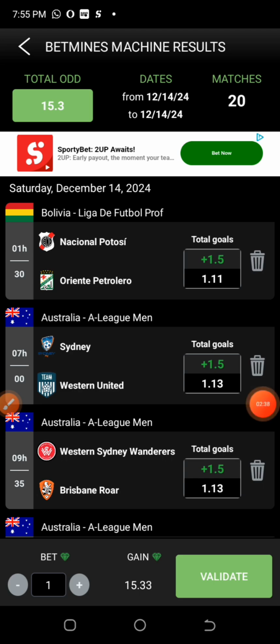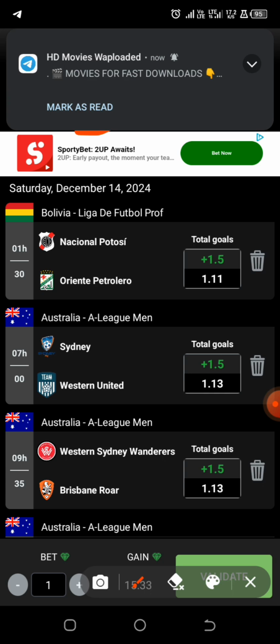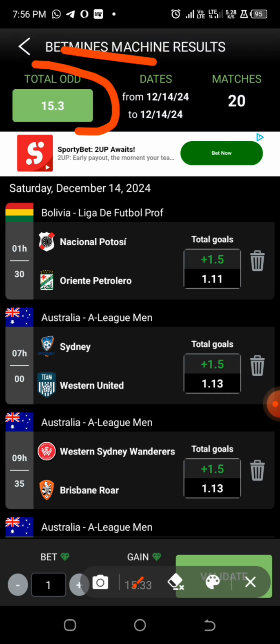So guys, we have 20 games generated by this app, and out of these 20 games, trust me, you can be lucky to win all of them, because the total odd for these 20 games seems to be 15 odds. That is because the app generated what we gave it. We decided to go for games that we are expecting to come out from the probability interval of 80% and above to 100%. But one thing about this is that the app will only generate based on the probability of possible outcomes, based on the odds.